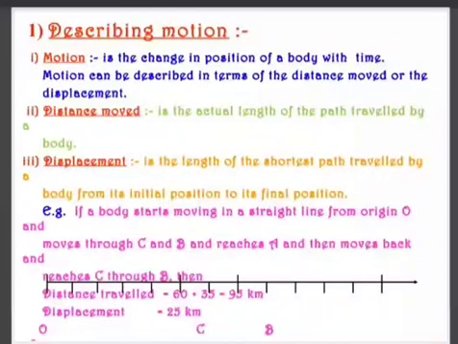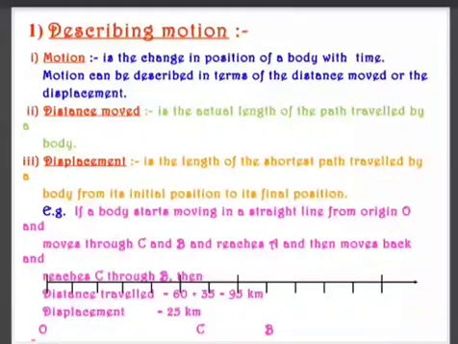Even when you are making a circular motion, imagine you are going in a circular path. Say you completed one lap of a circular track. If someone asks, what is the distance covered? The distance will be the circumference of a circle, that is 2 pi r. But your displacement will be 0 since your initial and final points both are same.